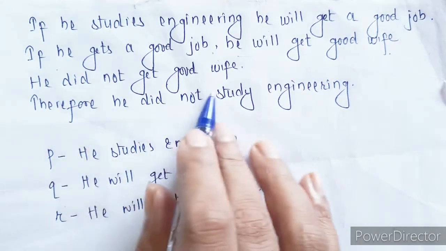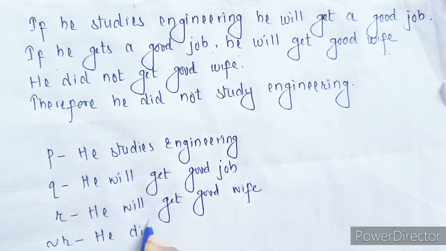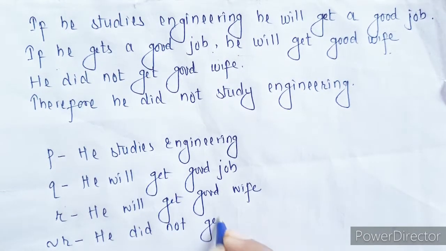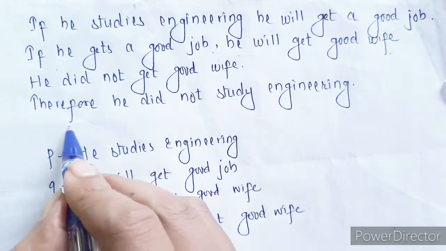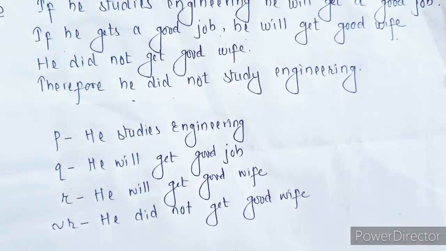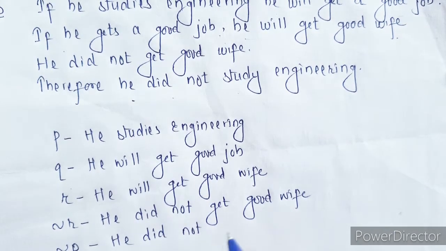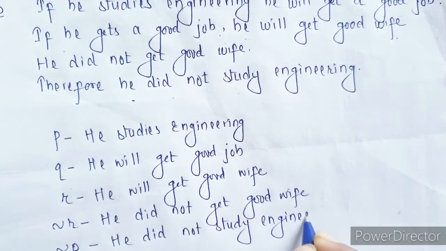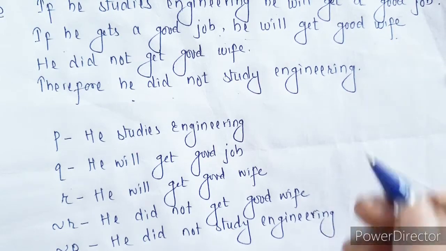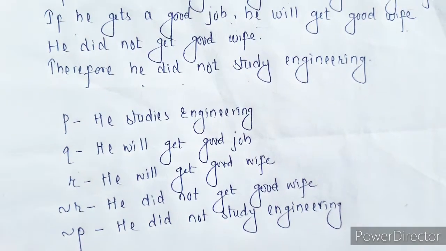Then we have he did not get good wife. That is nothing but negation of R. And then finally we have therefore he did not study engineering, which is nothing but negation of P. It is he did not study engineering. So we got all these statements in symbolic forms. Now let's write compound statements for this.